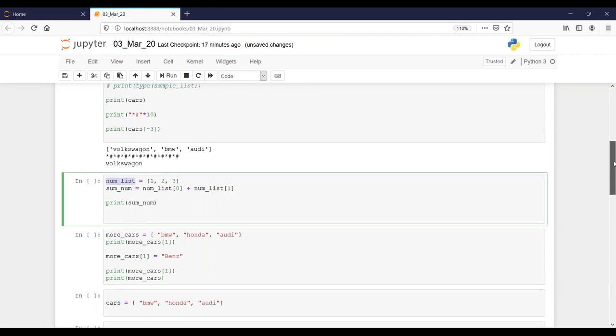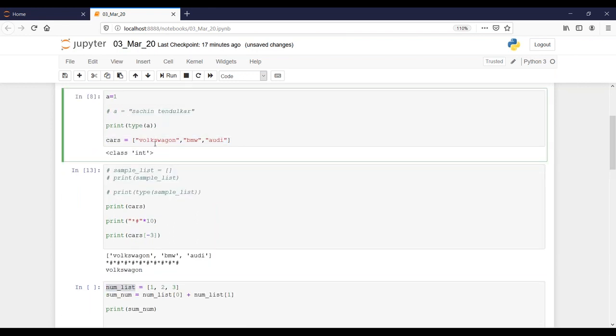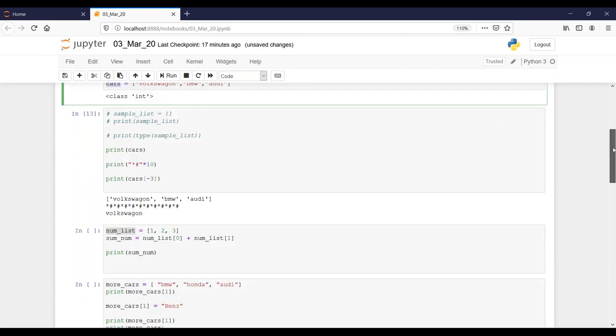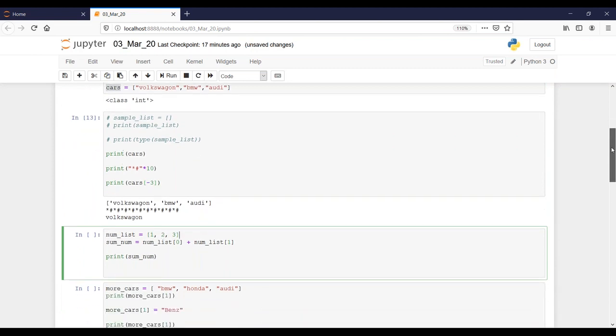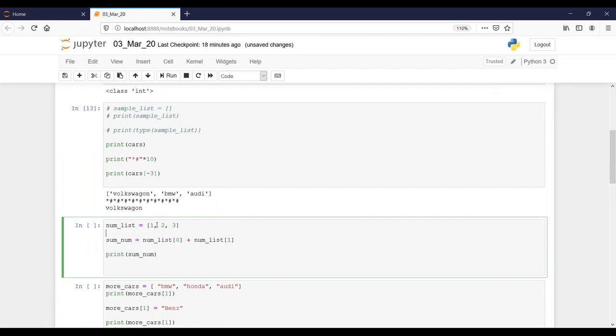Here we define strings. These are individual strings, you agree? Like Volkswagen, BMW, Audi, these are individual strings, right? But I'm storing these strings combined into a single variable called a list. Now, can I store numbers as well in a list? The answer is yes, obviously. You can store numbers, or you can store strings in the list.